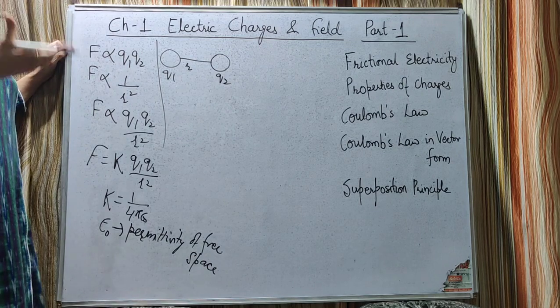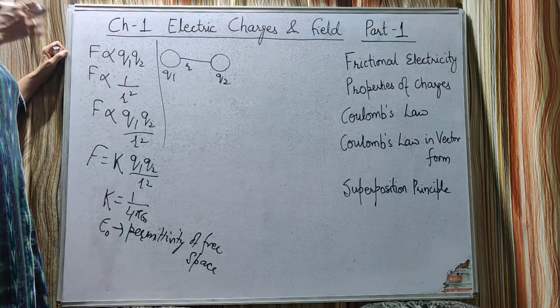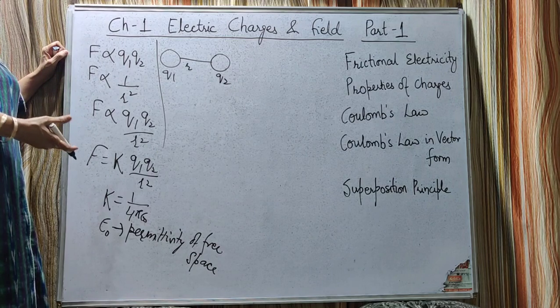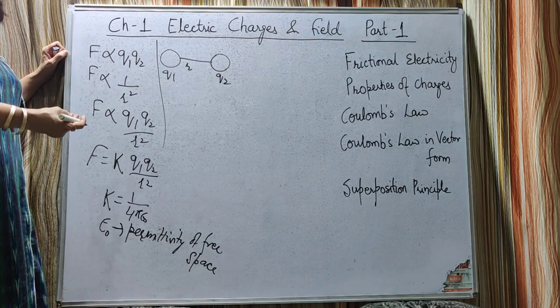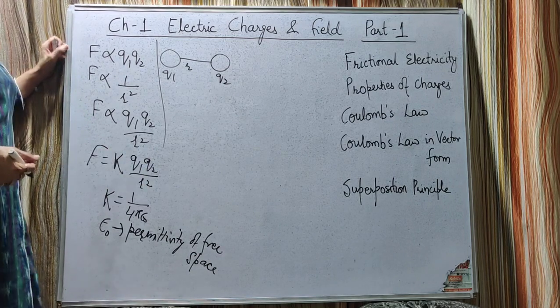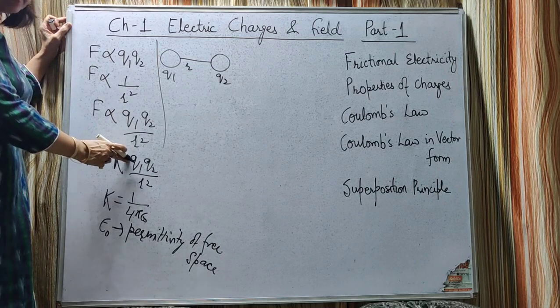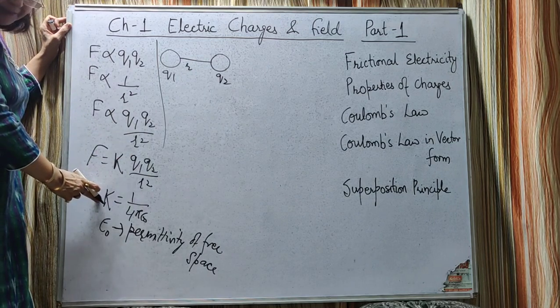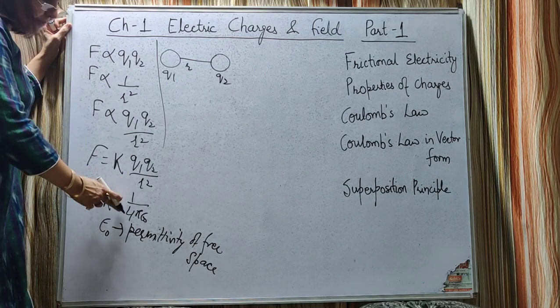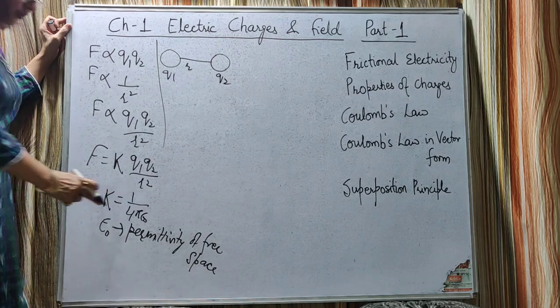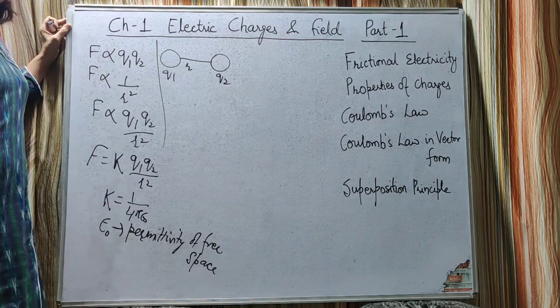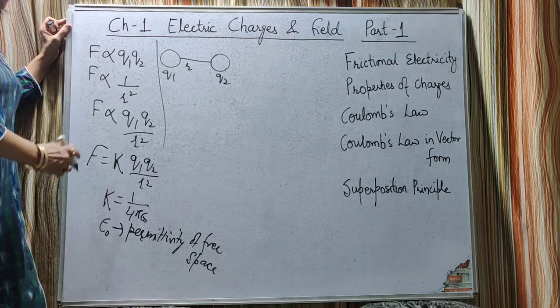Now what is free space? You can consider vacuum. Vacuum is the free space. Or for air also the value is the same. So vacuum or air can be considered to be the free space. So if these charges are placed in free space, then the constant of proportionality is given by 1 upon 4 pi epsilon naught. Epsilon naught is called the permittivity of free space.